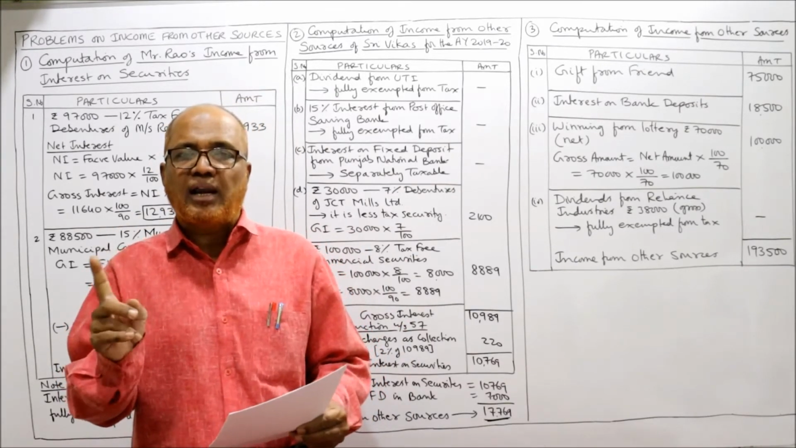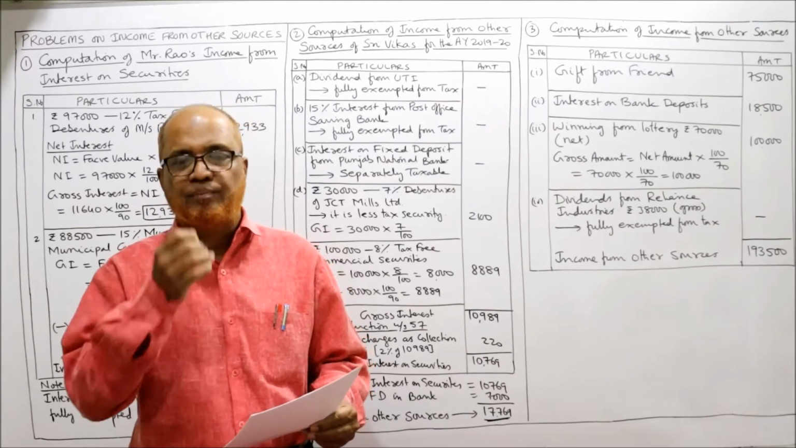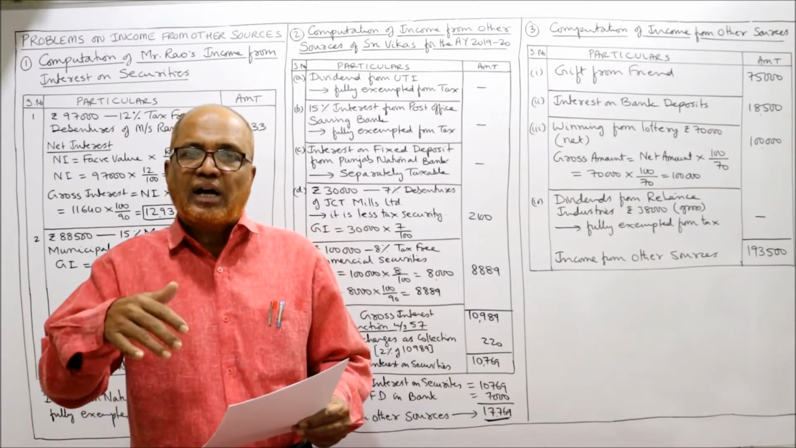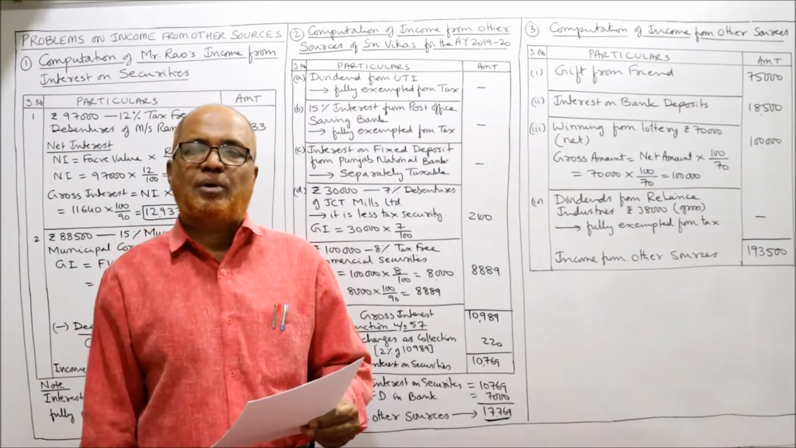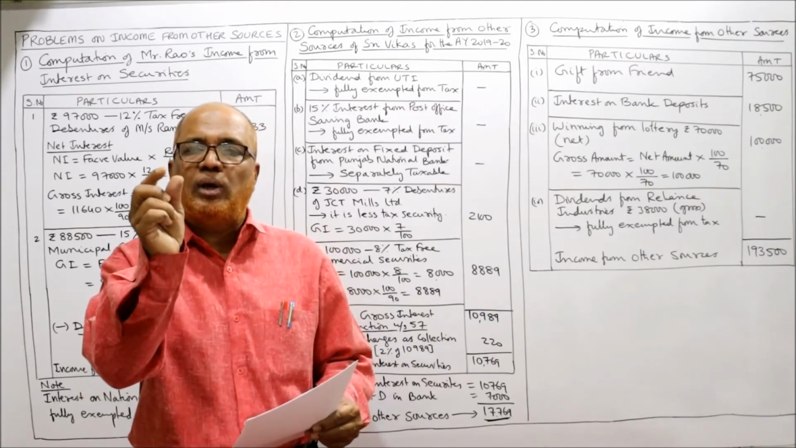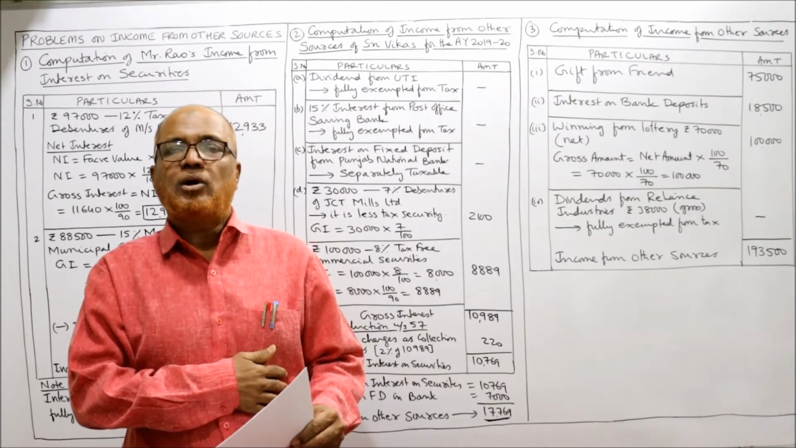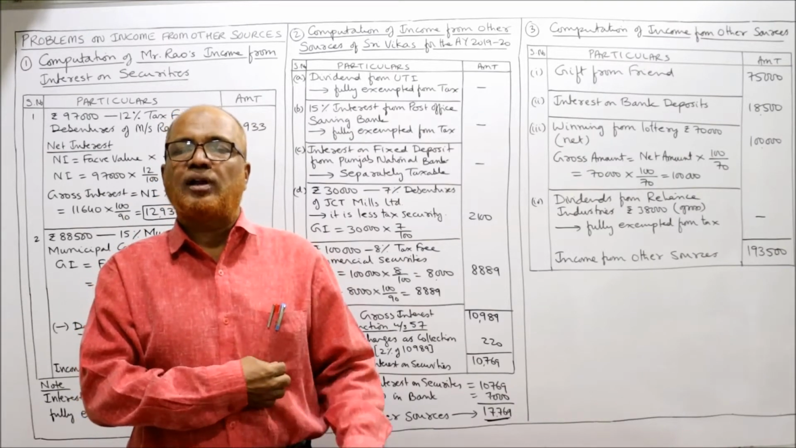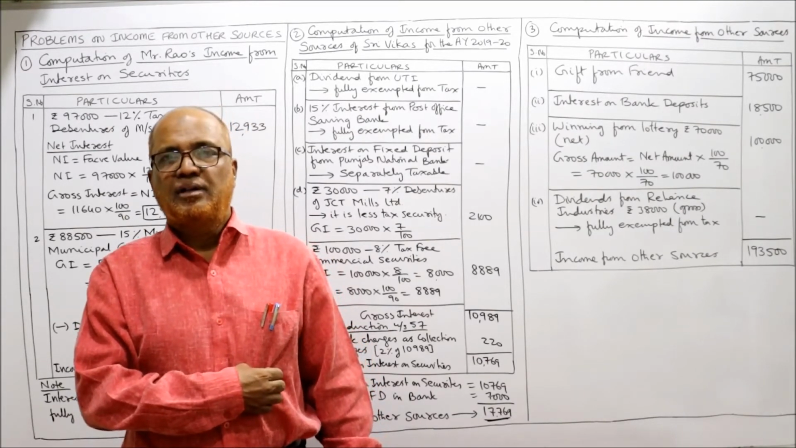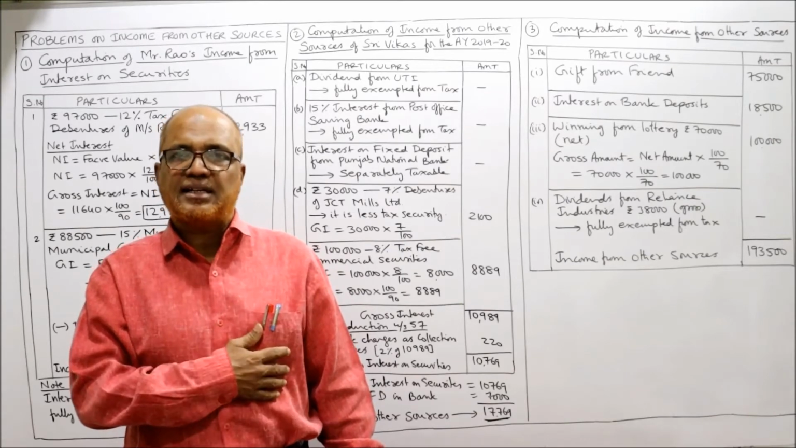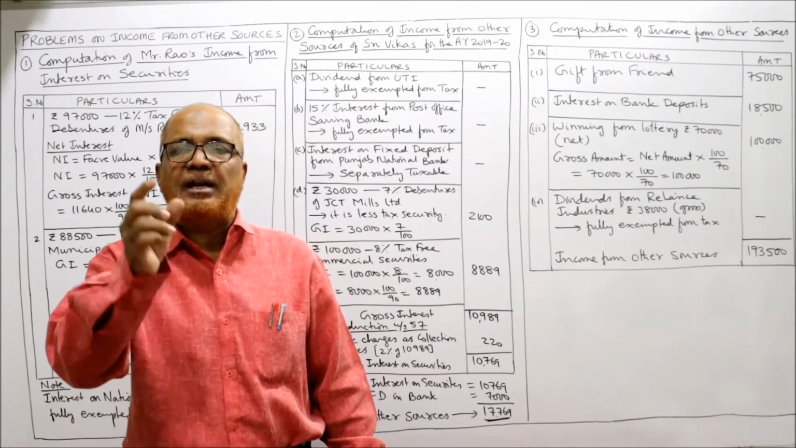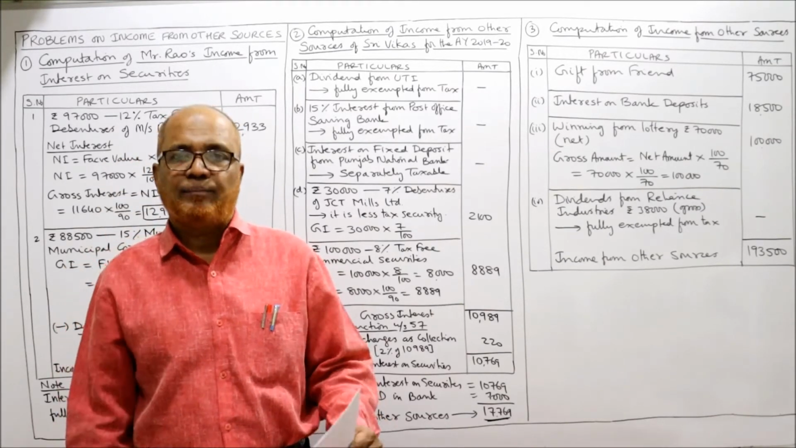But we don't require net amount, we want the gross amount. So we have to convert this net amount into gross amount. The gross amount is equal to net amount into 100 by 70. Because the tax rate on winning from lottery is 30%. The 30% tax is already deducted. So to make it gross, we multiply 100 by 70.